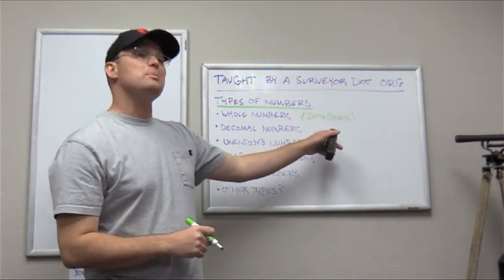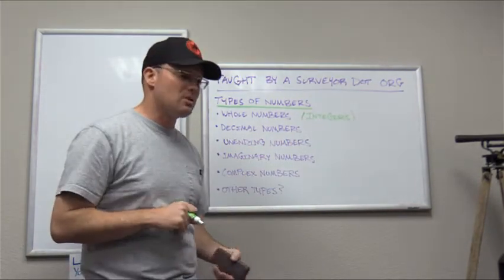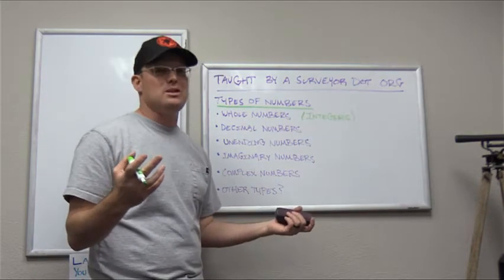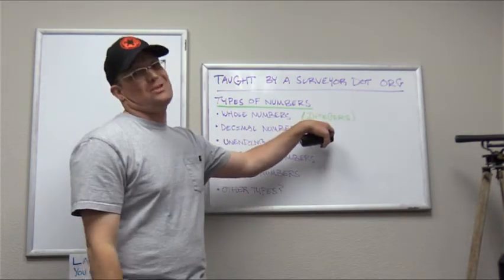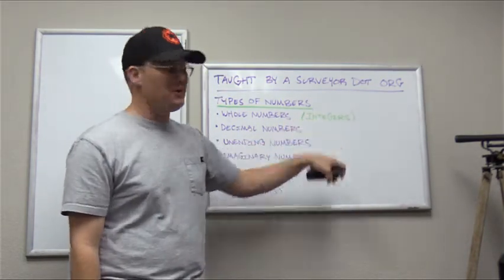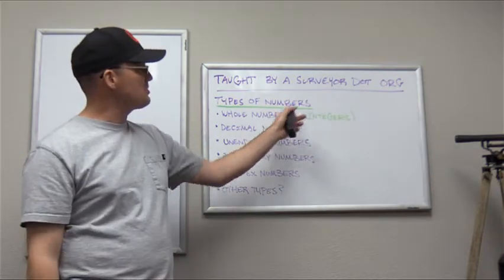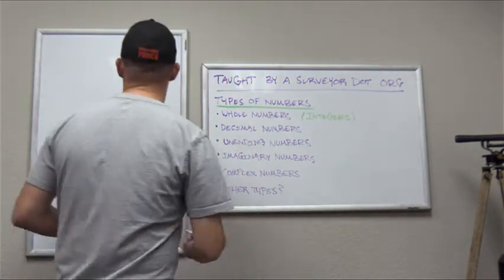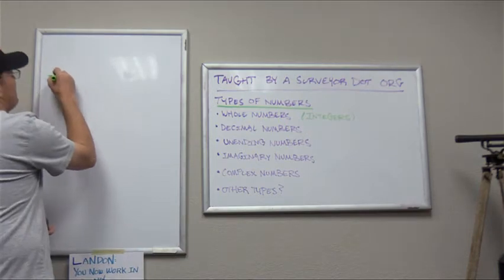And you need to know this because when you're working in a computer programming language, programmers are like mathematicians. They like to make stuff hard too. So guess what? That's what programmers call whole numbers. Okay, so whole numbers are integers. They're just numbers that don't have a decimal part. So let's look at an example over here.